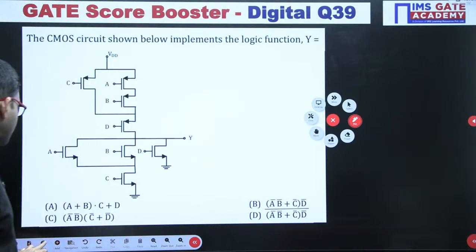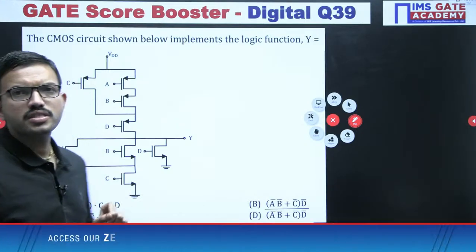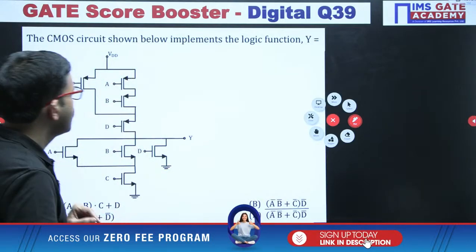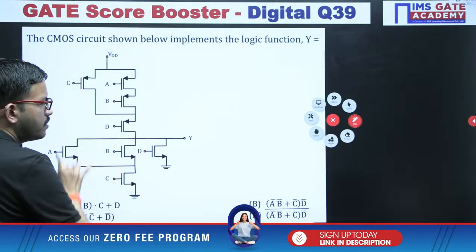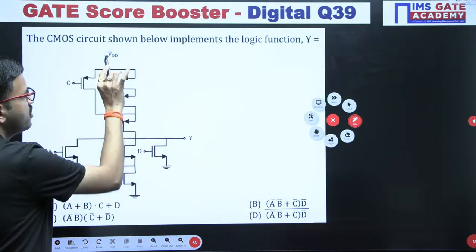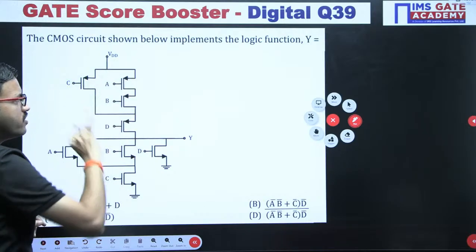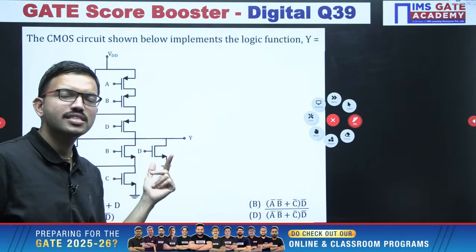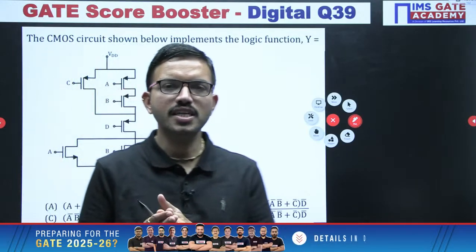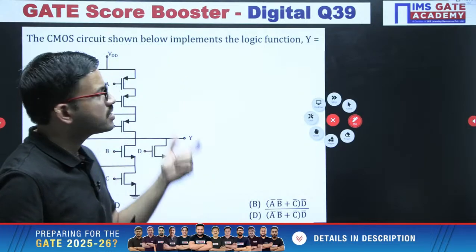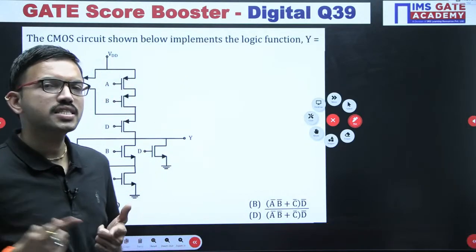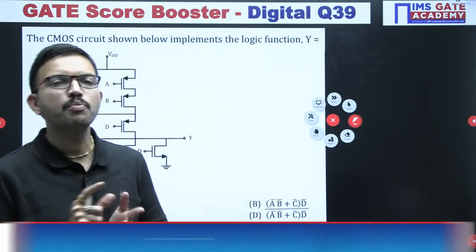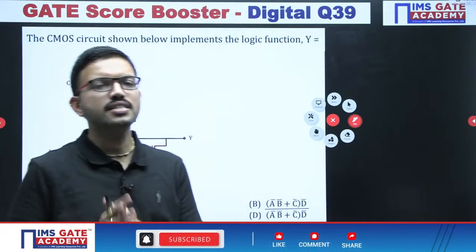Okay, right. And here one more important note: whenever you are considering the CMOS logic, between the output and ground you are having the NMOS network or NMOS transistors, and between VDD and output you are having the PMOS network or PMOS transistors. The functionality of PMOS and NMOS transistors complement each other in operation. That is the reason the full form of CMOS logic is complementary metal oxide semiconductor. We are using both NMOS transistor and PMOS transistor. The functionality of both the transistors complement each other. That is the reason for CMOS logic.